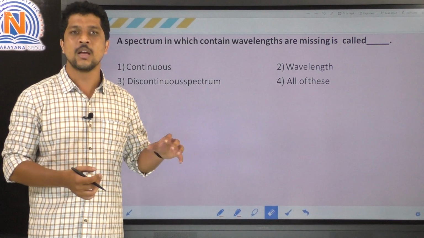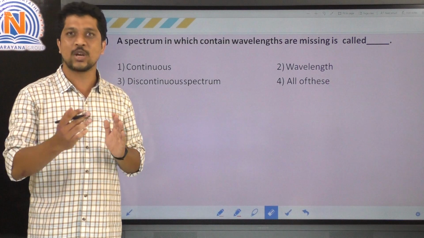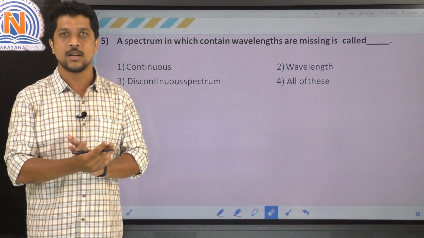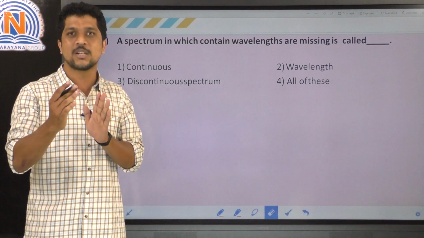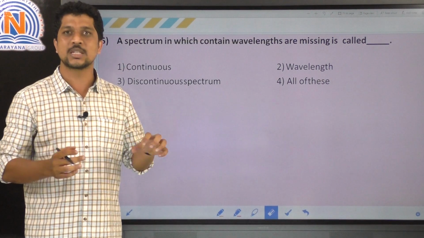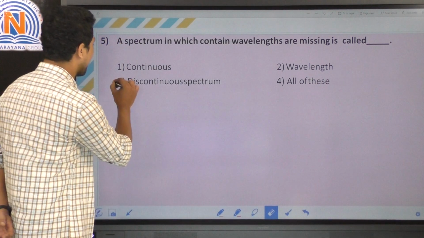So in this spectrum, a few of the wavelengths are missing, and we can observe the separation in colors: red, yellow, green, blue, violet, indigo. We can observe the separation between those colors. So this kind of spectrum is called a discontinuous spectrum. So the correct option is the third option.